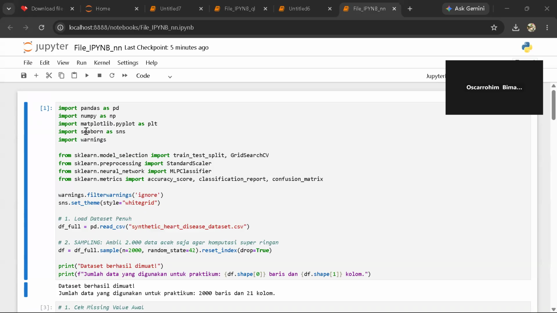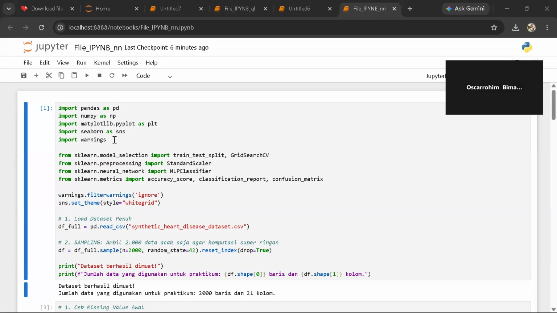For the first task, we were instructed to perform classification. I chose the synthetic heart disease dataset. The dataset is robust, consisting of 15,000 records and 20 feature columns such as height, BMI, blood pressure, and cholesterol level, with one target column determining whether a patient has a disease or not. However, to ensure that our hyperparameter tuning process runs efficiently without causing memory overload on a standard machine, I implemented a data sampling technique right at the beginning of the code.